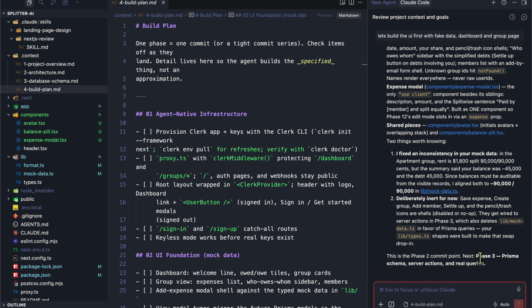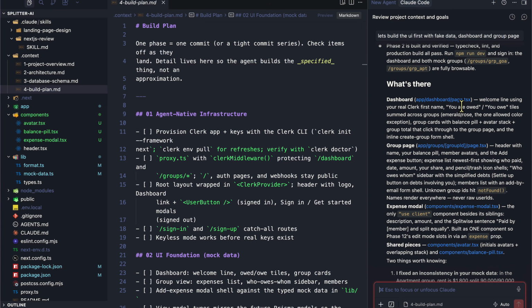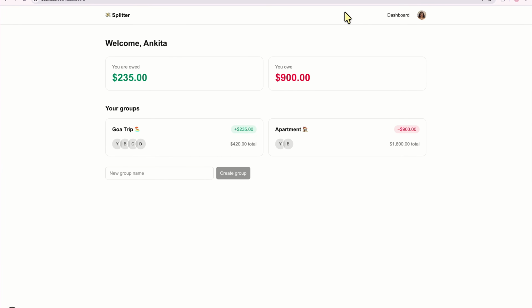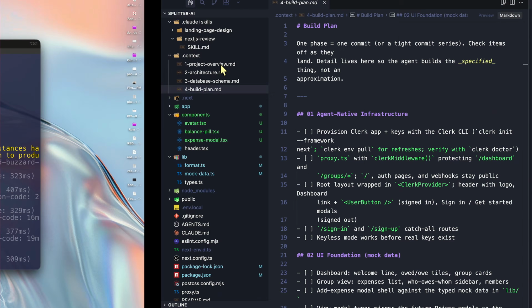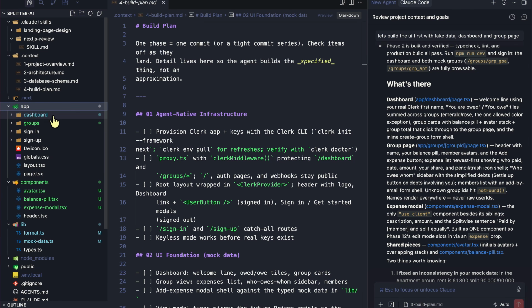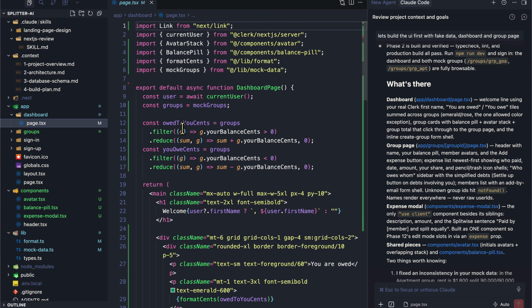All right, so this is the phase 2 commit point, which is that it has the dashboard page welcome line, which, if you take a look, says welcome Ankita. So it has literally grabbed that from Clerk. If we go to our page, which is the app folder, and then dashboard and page, you are going to see we are using Clerk.